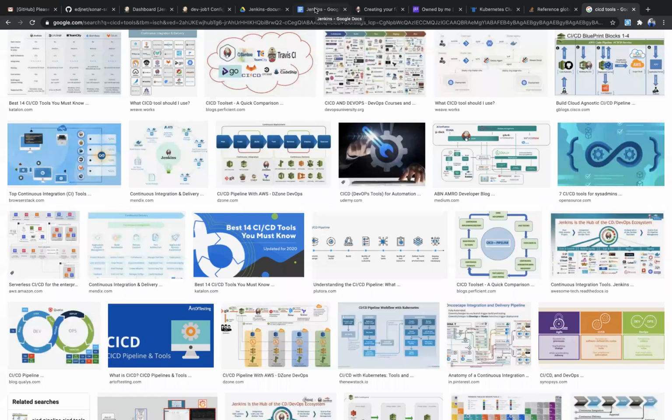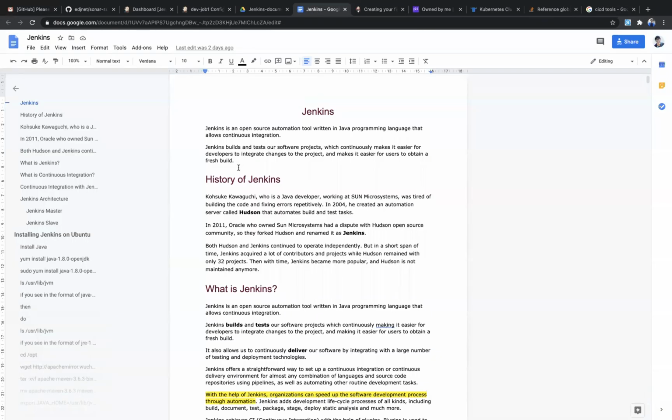If we come to Jenkins, first, Jenkins was developed by a Japanese developer. His name is, something of a weird name, let me show you that. His name is Kawaguchi. Where is that? Yeah, here. So this is the developer of Jenkins.